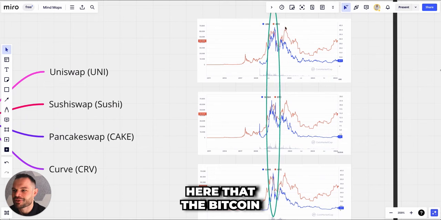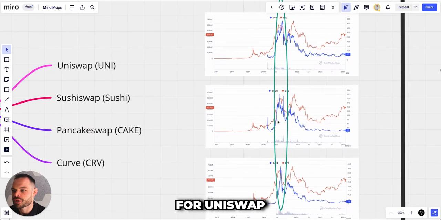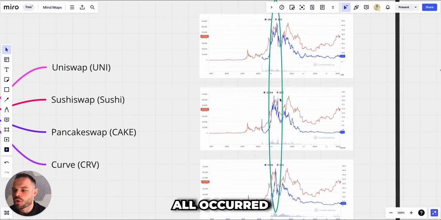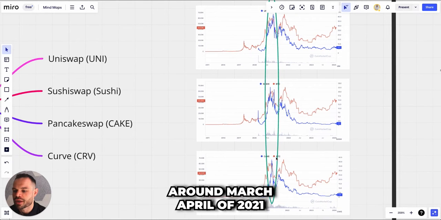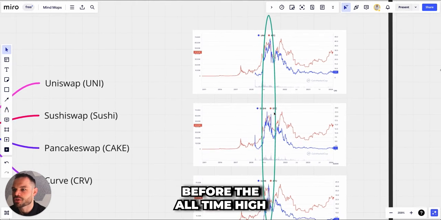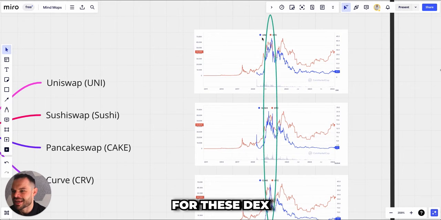So you can see here that the Bitcoin all-time high occurred in November of 2021, and the all-time high for Uniswap, SushiSwap, and PancakeSwap all occurred around March, April of 2021. So about 6 to 7 months before the all-time high for Bitcoin got locked in, we saw all-time highs for these DEX protocols.